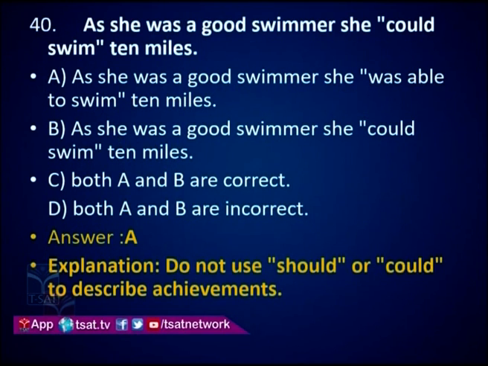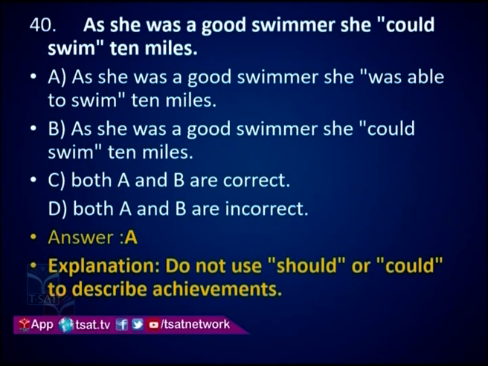Next sample. As she was a good swimmer, she could swim 10 miles. Now, options given here are A. As she was a good swimmer, she was able to swim 10 miles. Option B. As she was a good swimmer, she could swim 10 miles. C. Both A, B are correct. D. Both A, B are incorrect.